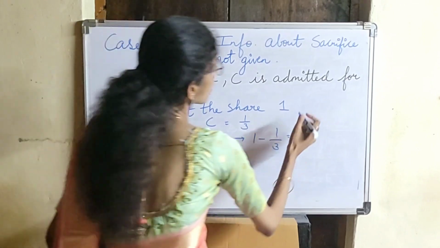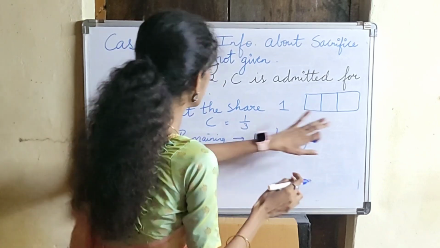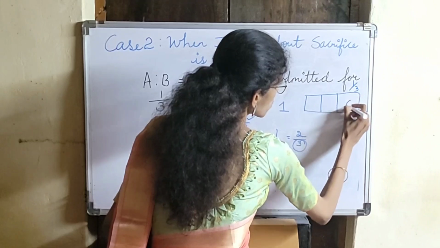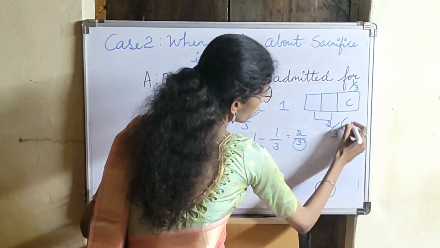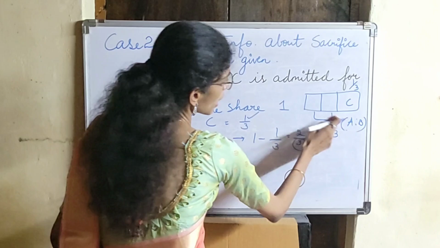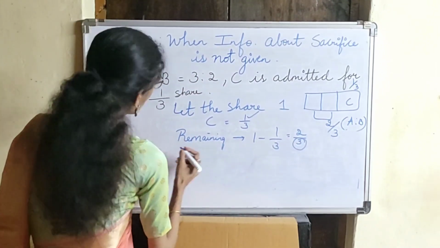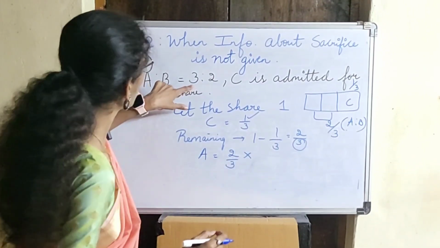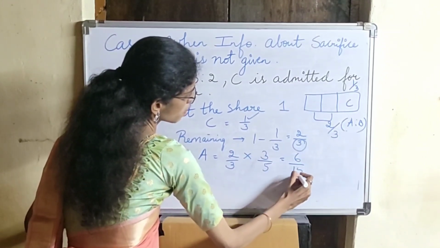This means that suppose there were 3 parts, right? Here it is 3. So suppose there were 3 parts. In this, C says that his part was 1/3. So this part was of C. So this remaining part will be 2/3. This will be of whom? The old partners, that is A and B. So this share we have to distribute between the old partners in their old profit sharing ratio. So of A it will be 2/3 into the share of A, 3/5. So it is 6/15.